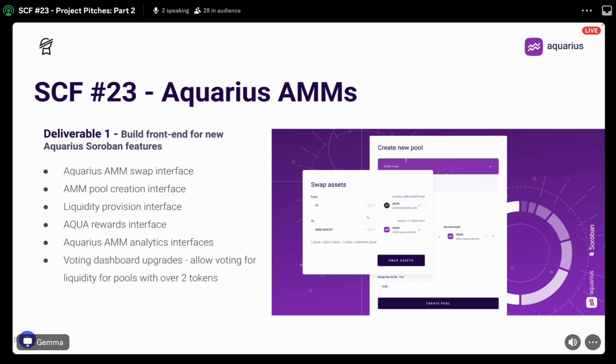Also, a new analytics section will be created where all Aquarius AMMs will be searched and filtered and be available for viewing, including charts, volumes, and key metrics like pool APIs. And additionally, updates will need to be made for our liquidity rewards voting system to now include pools with 2 or more tokens inside them.